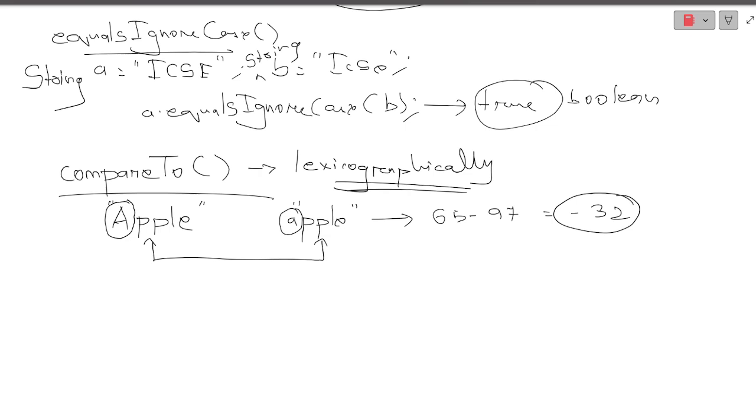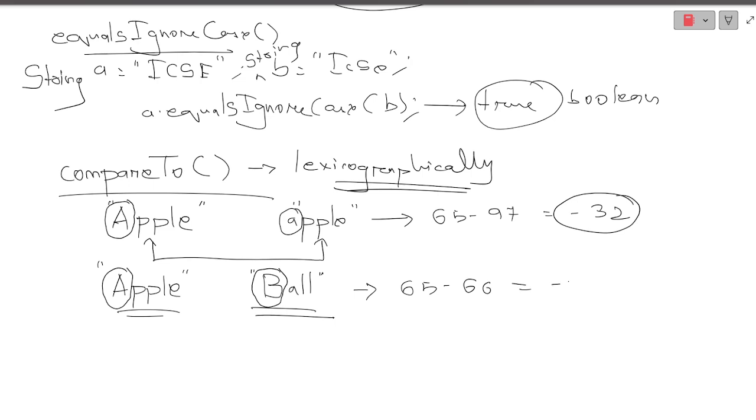If you did not get me, I'm giving you another example. Suppose you have given apple and ball. As you can see, what will it do? It will take these two strings. It will not compare the whole string, but it will start comparing from the first characters. Here, the first characters are different. So as I can see, A is different from B. So what will it do? ASCII code of A and ASCII code of B. It will result in -1.